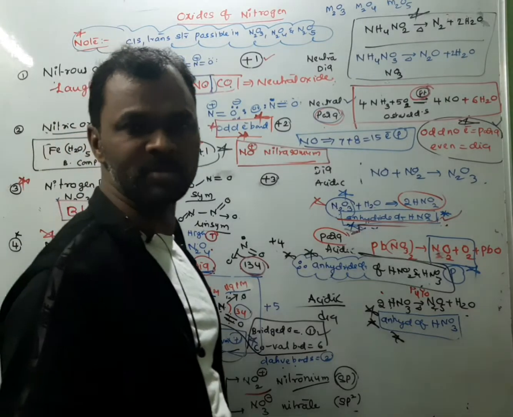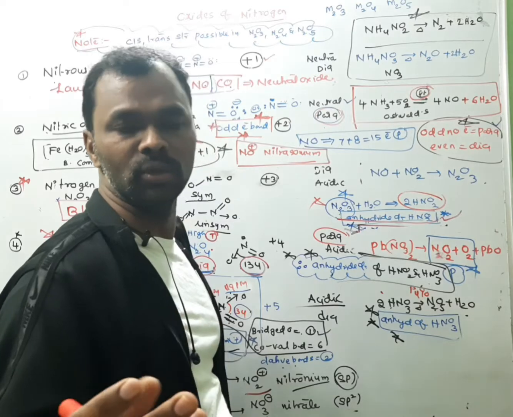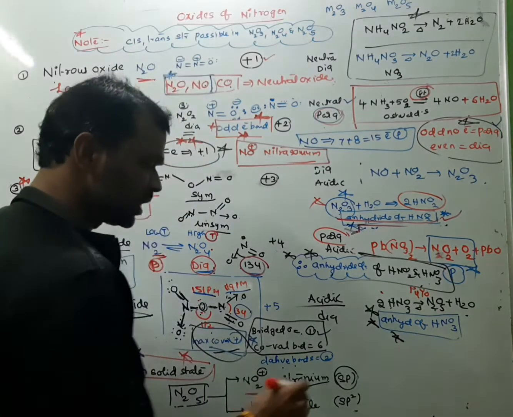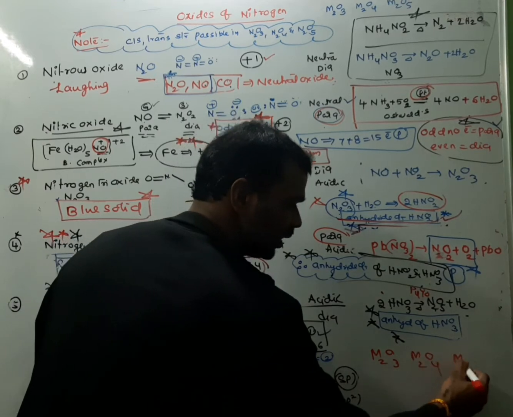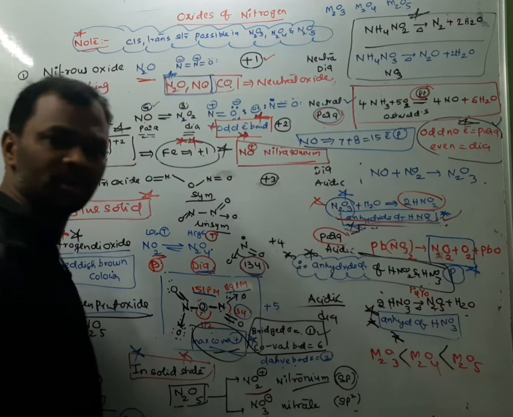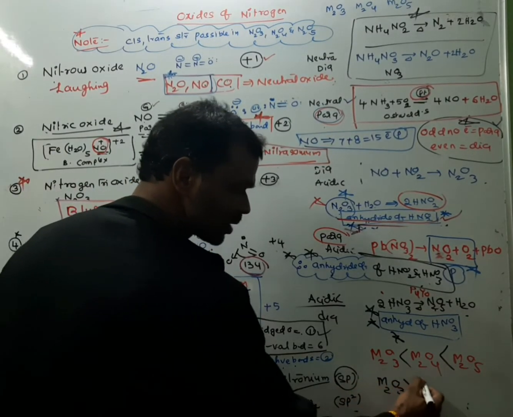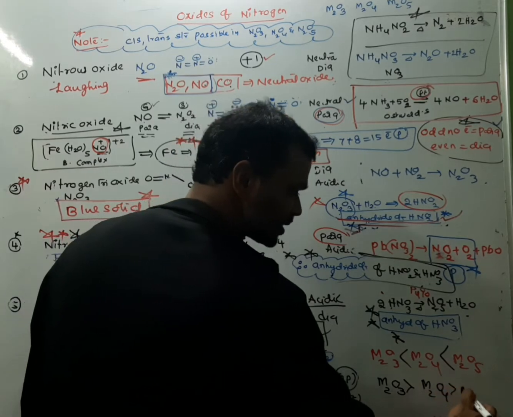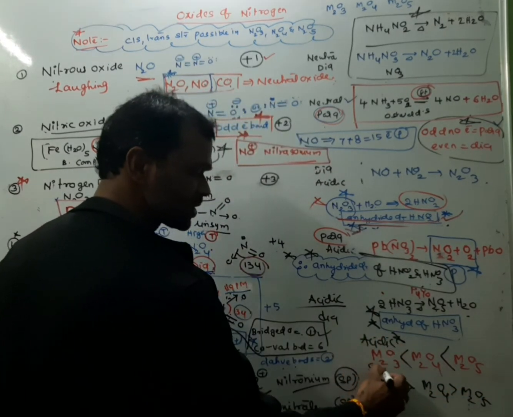Listen 2-3 times and read NCERT. That is the only way you can get through more number of questions. So next one is trioxides, tetraoxides and pentaoxides. As the oxidation number increases, acidic nature increases. Whereas stability, if you observe, trioxides are more stable than tetraoxides and pentaoxides. First one is acidic nature, the second one is stability.